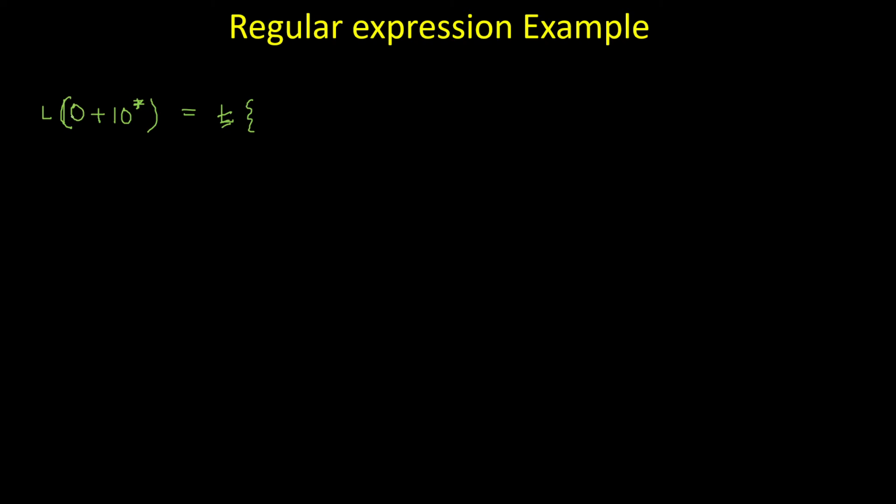It can be either 0, because I have a plus, that means either this side or this side is possible, but not a combination of them. Why is a combination not possible? Because I don't have any star above this bracket. So the first possible string of this language is 0. The second possible string can be 1 0.